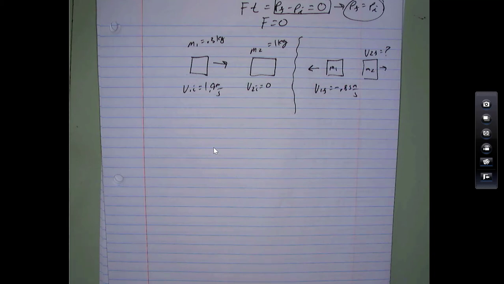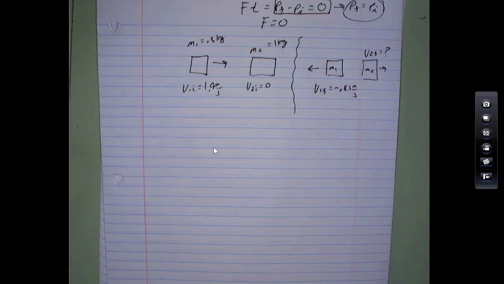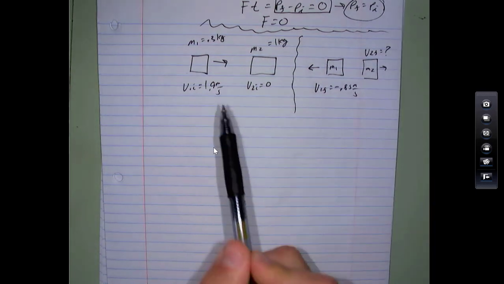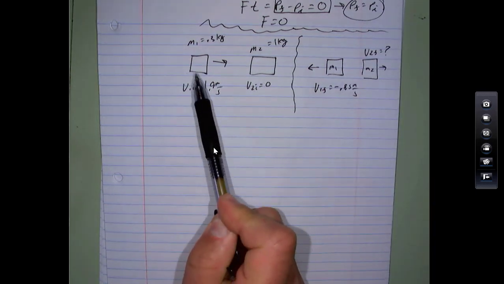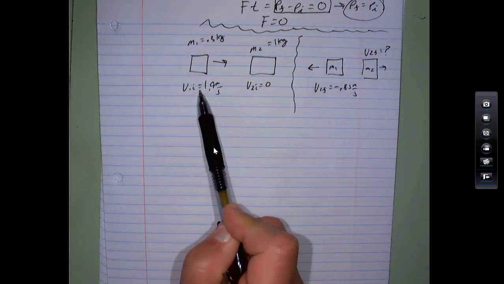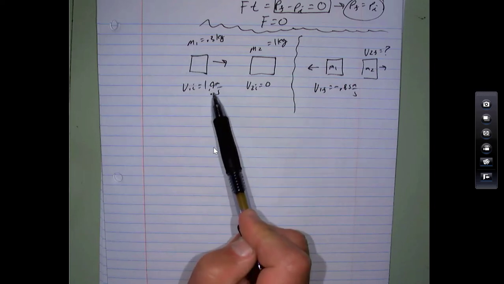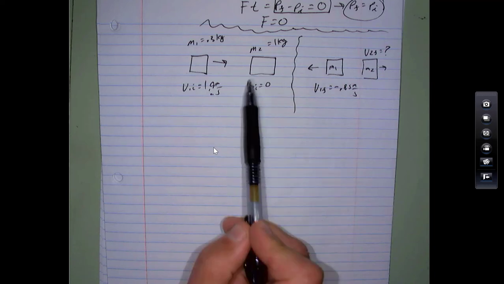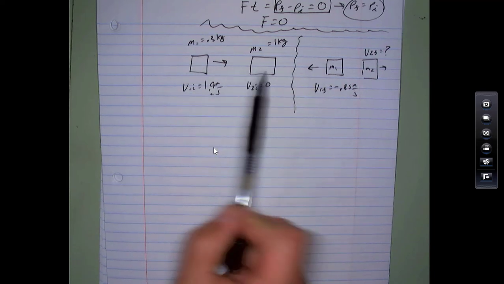This is the other kind of problem in this chapter, the final momentum being equal to the initial momentum. The other kind of problem is you have an outside force acting for a certain amount of time. You can figure out the impulse, the change in momentum, that way. Okay, so again, this is the other category of problems. Here's the picture we have for this specific one.